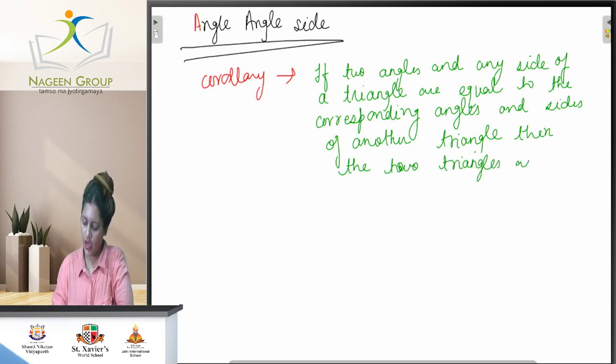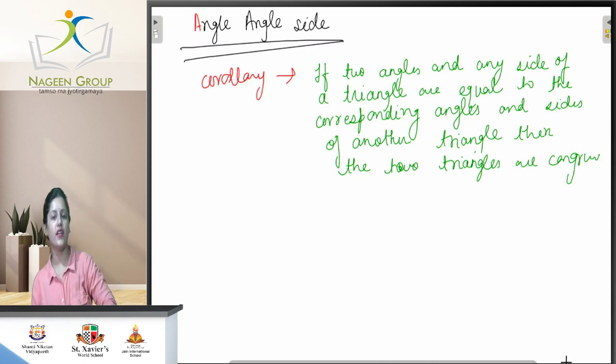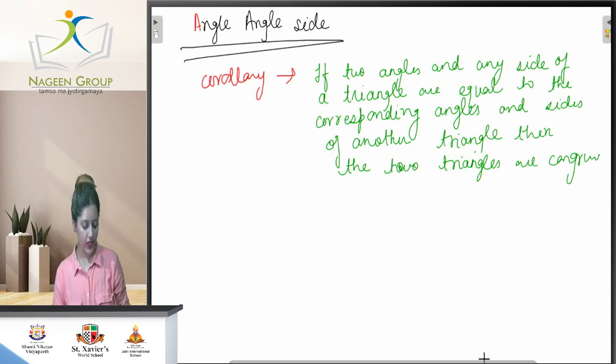So what have we studied here? We have studied three types: side angle side, angle side angle, and angle angle side. These are the three criteria we have learned to prove the congruence of triangles.